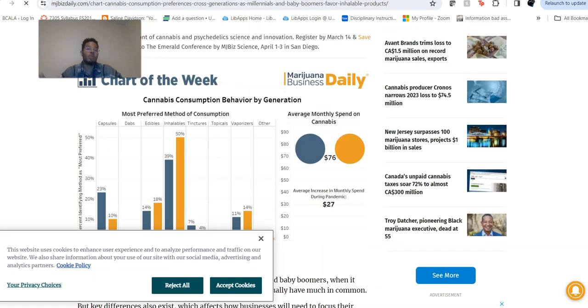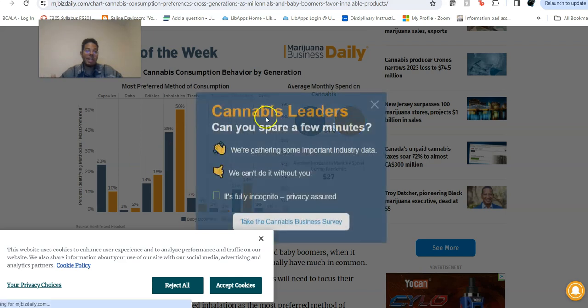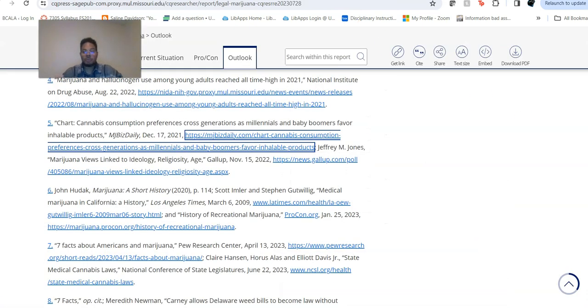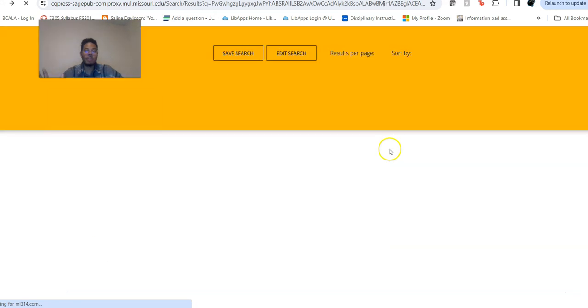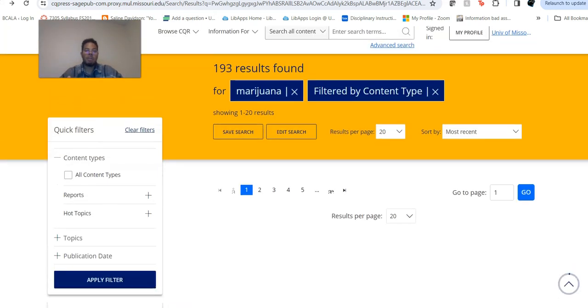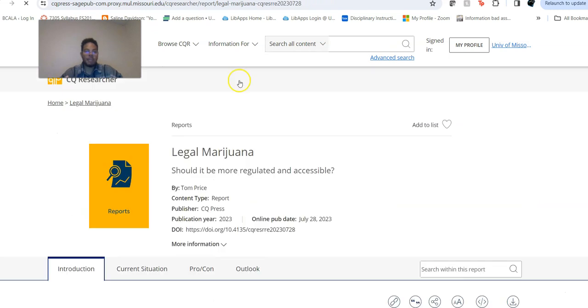And this would probably be very useful for somebody who needs statistics and data and charts and that sort of thing. You've got that right there. So that's what this database can be particularly useful for: to get those footnotes, build up your source list, and find your sources that way. But again, unfortunately that took me all the way back down there. Actually, though, that might be pretty useful as well.